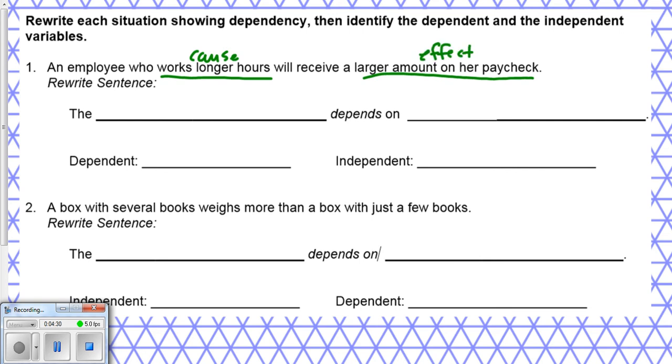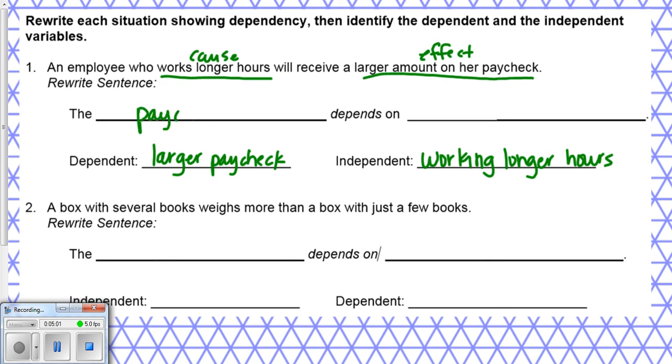The cause would be working longer hours, like we talked about at the beginning. The effect would be a larger paycheck, right? But let's talk about independent versus dependent. We said that independent is just like the cause. So I'm going to write that over here. Working longer hours, okay? That would be the independent variable, okay? The effect is like the dependent, so it'd be a larger paycheck. That would be our dependent. But now let's form that into a more mathematical statement. The blank depends on blank, right? Well, the dependent is the thing that depends on, so the paycheck depends on the hours worked.